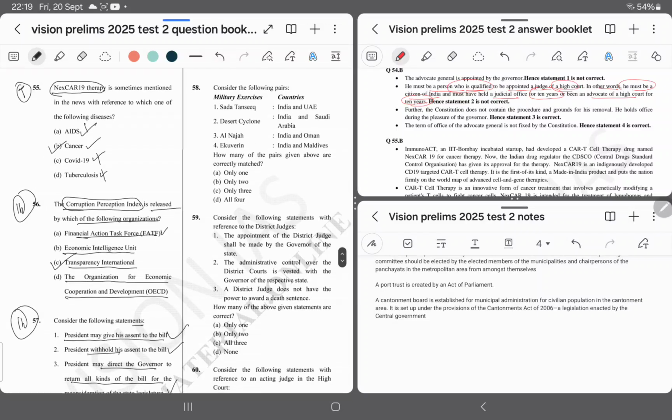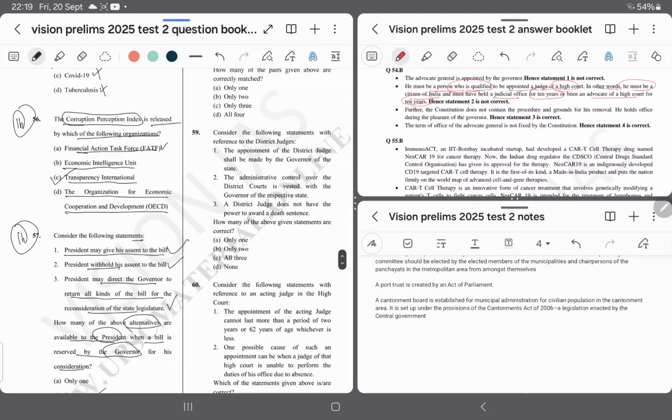Question number 58. Consider the following pairs: military exercises in respective countries. Sadda Tansik, Desert Cyclone, Al Naja, Equarian. I don't know the answer. I am marking it as question mark.